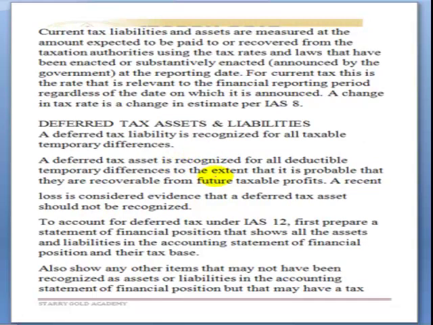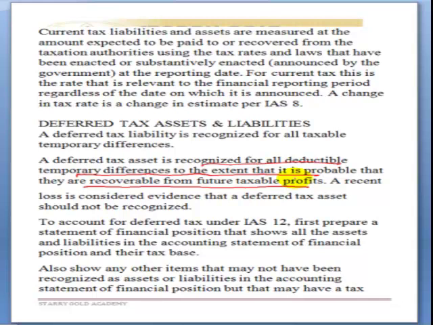Now, deferred tax assets and liabilities. How are we supposed to recognize this in our books of accounts? A deferred tax liability is recognized for all taxable temporary differences. How does it arise? It arises as a result of timing differences. A deferred tax asset is recognized for all deductible temporary differences, to the extent that it is probable that they are recoverable from future taxable profit.